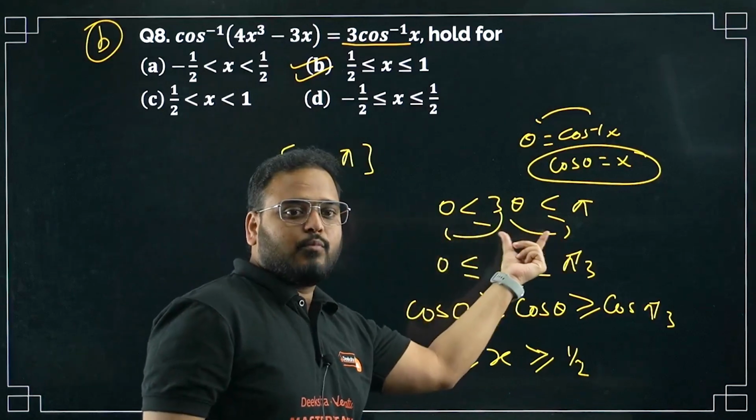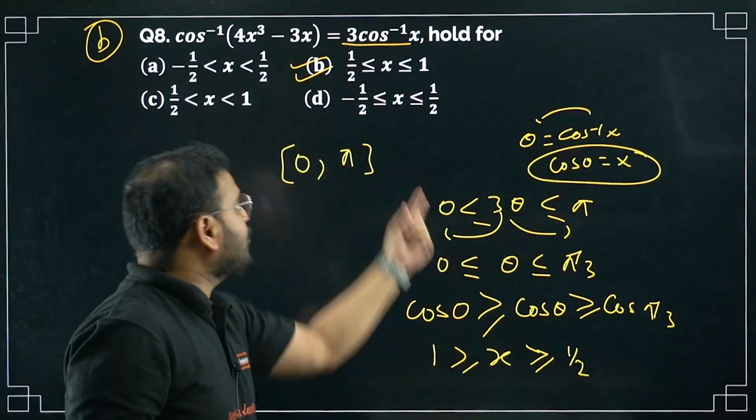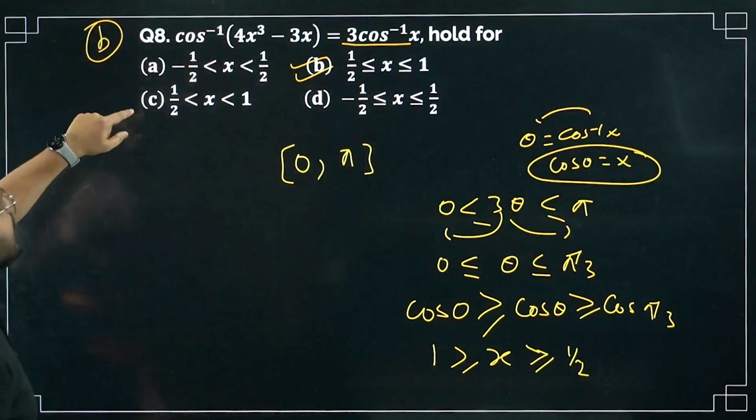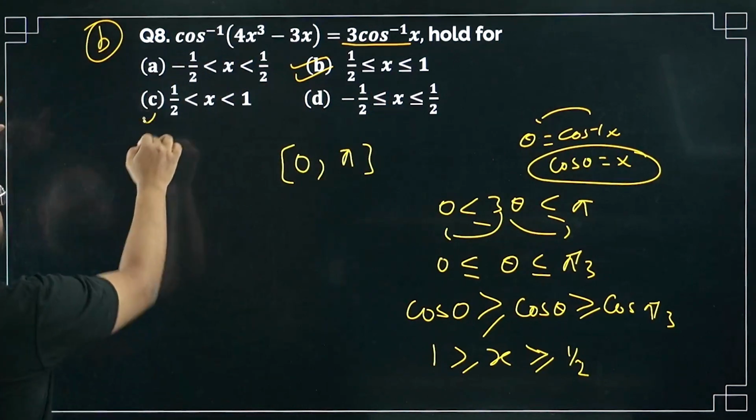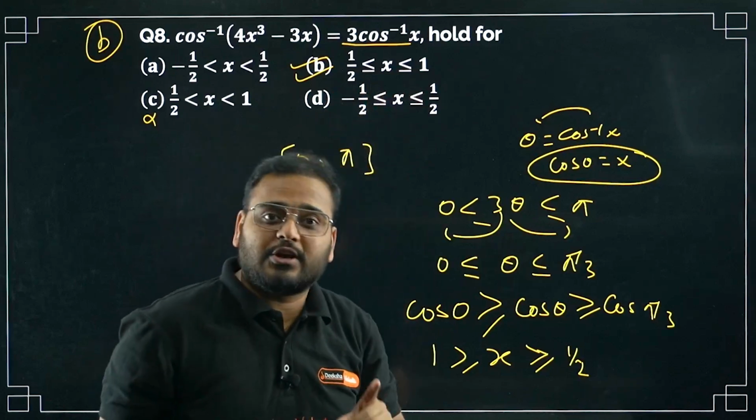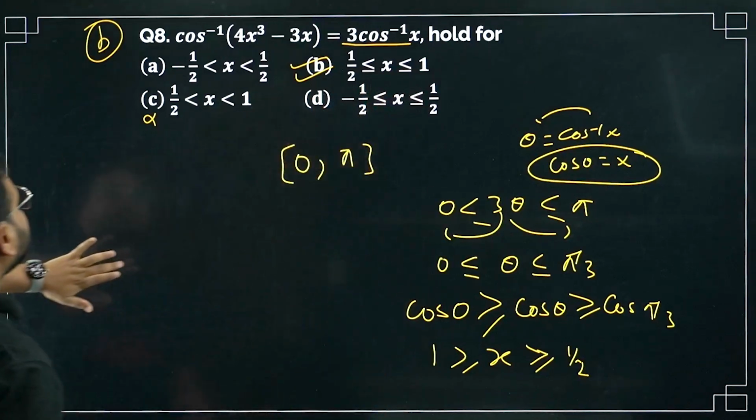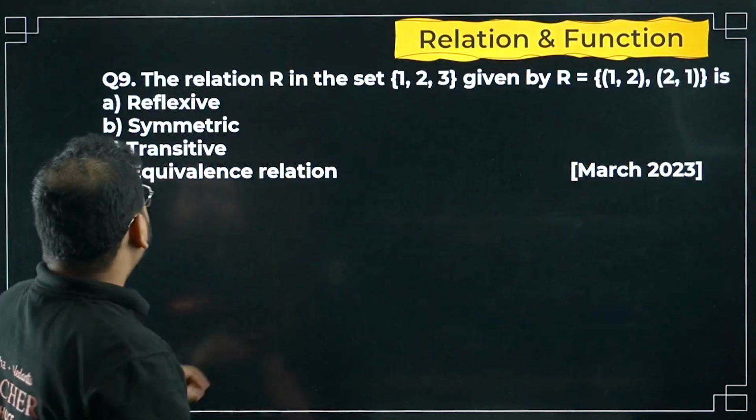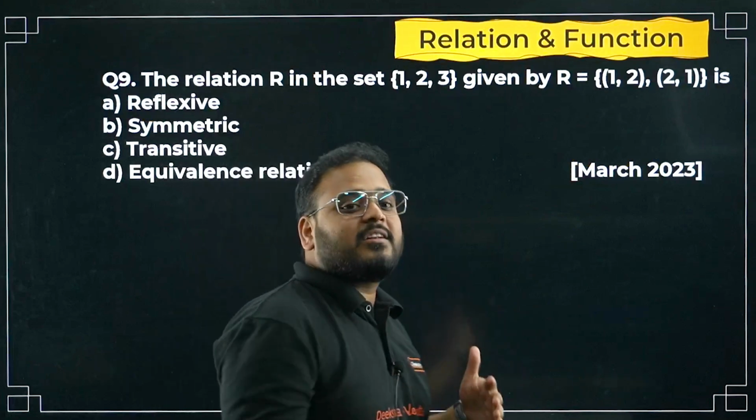You can see here both places have equality in them. That's why the result will also have equality. Don't pick option number C. Option C is incorrect. Option B is right. We need to have the equality. Please make sure that you make this change. Question number 8 is done. Question number 9 now. The relation, now we are in relations and functions.